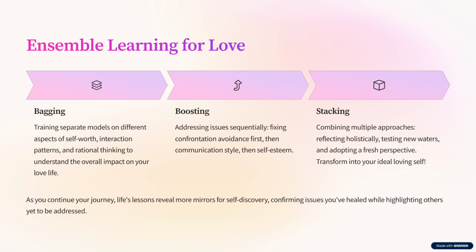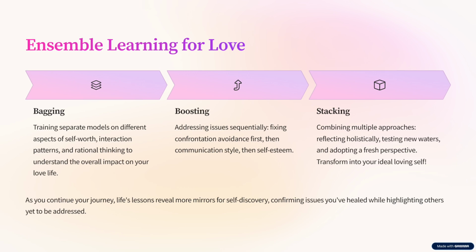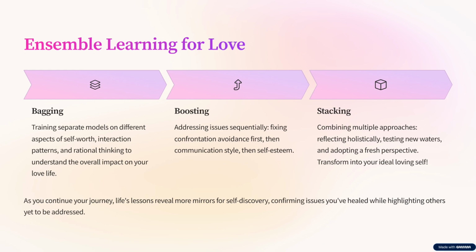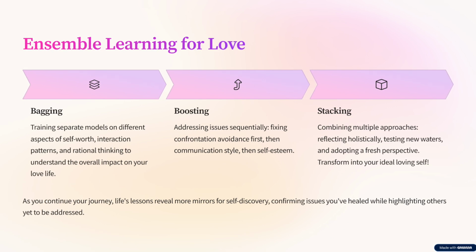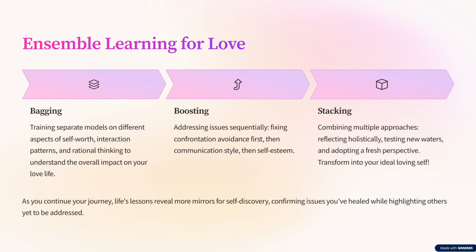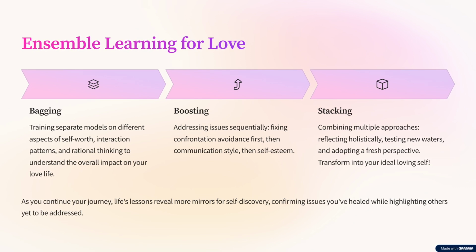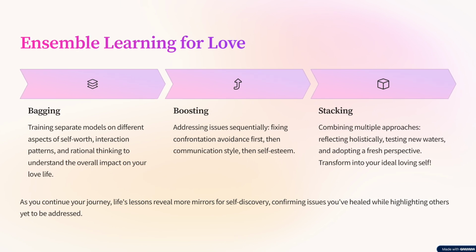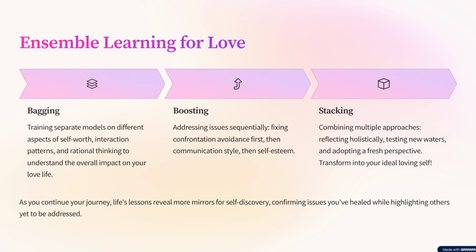Bagging implies separating the training data into different subsets and independently training various models on them. Results are combined through voting for classification or averaging for regression. In the case of self-awareness and love, subsets of the training data might include self-worth, patterns of interaction, capacity to reach rational conclusions rather than overthinking or seeing the bad in others. An insecurity might affect any of the three. Bagging would therefore indicate its overall impact on our life.